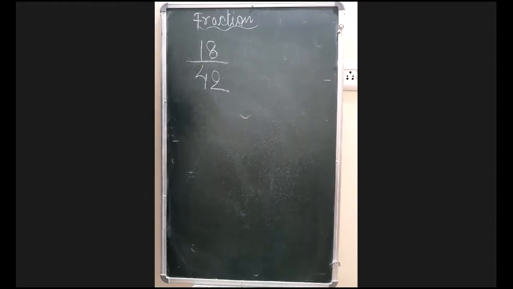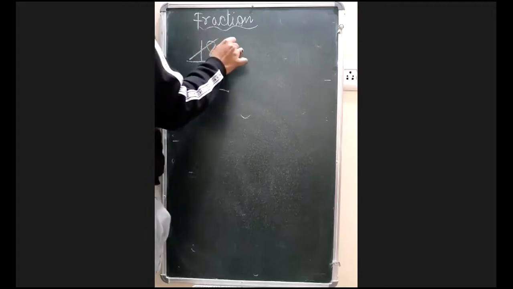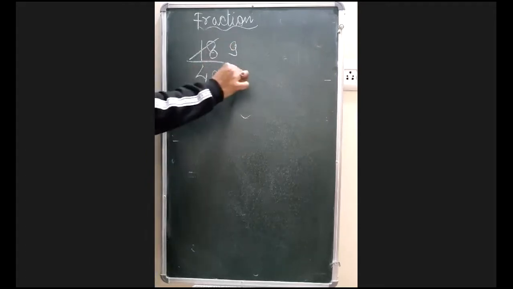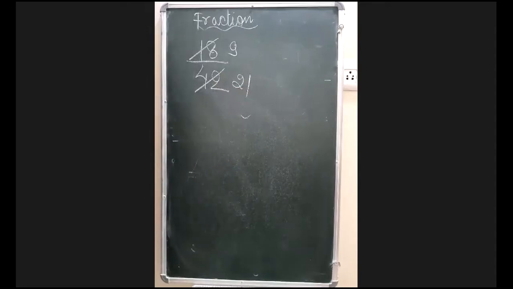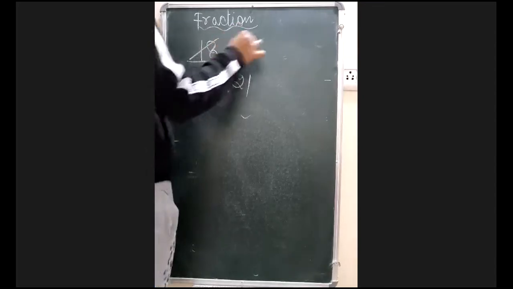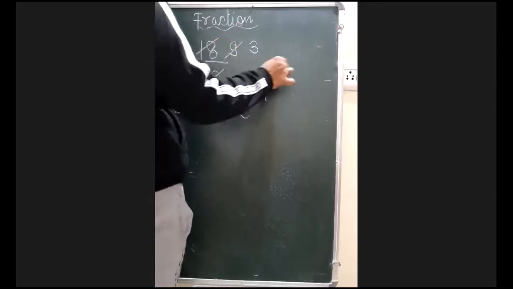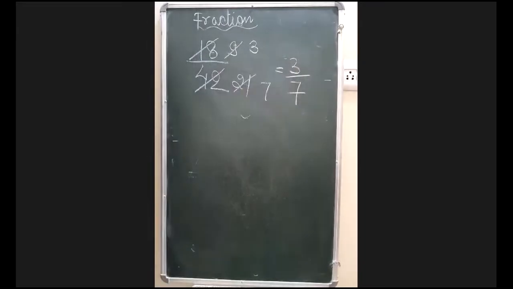So always remember, when you are writing into the simplest form or standard form, there are two ways. First way, either you simply cut by remembering any table, ठीक है? Or the second way is you just take out the HCF of these two numbers, that is numerator and denominator, and divide by that particular number only. Here, this question comes in the exam. First way, by cutting normally, like सबसे पहले 2 से cut होगा, so 2 9s are 18 and this will give you 21. ठीक है? Then again this can be cut by 3 because both numbers come in the table of 3. So it will give you 3 3s are 9 and 3 7s are 21. So the answer comes 3 by 7.